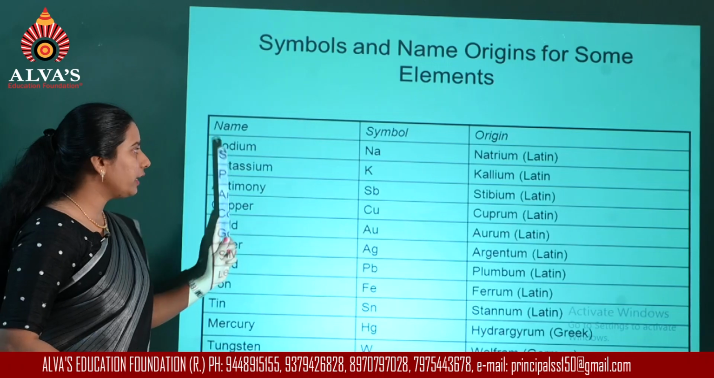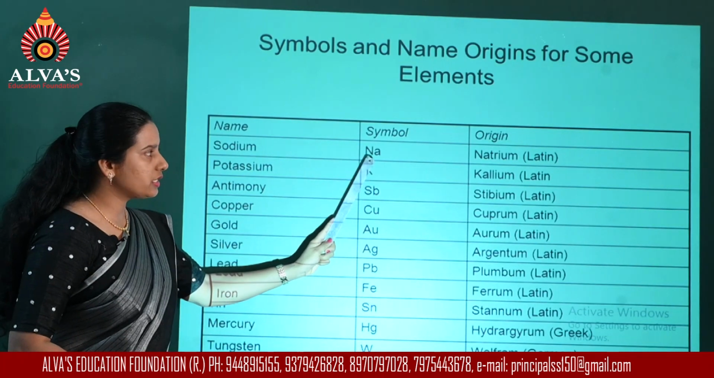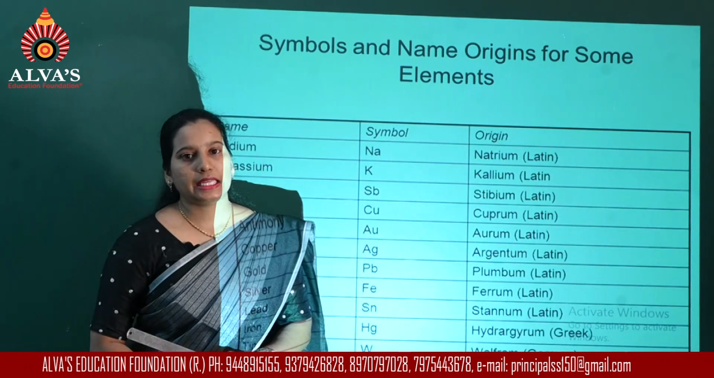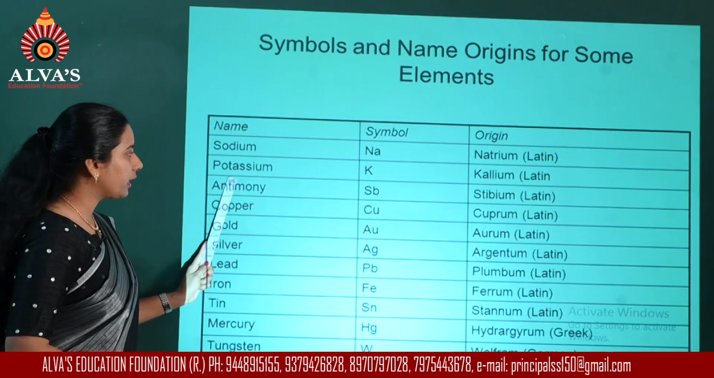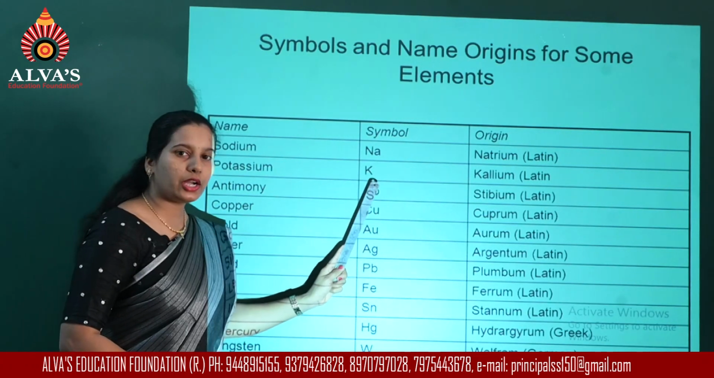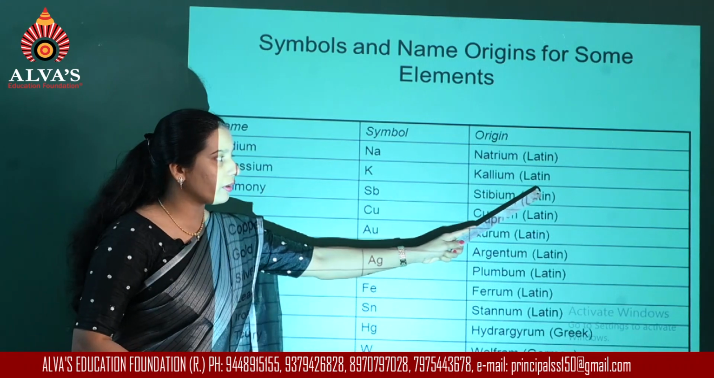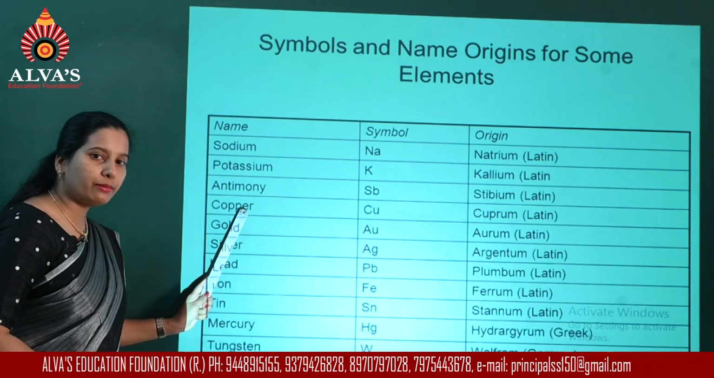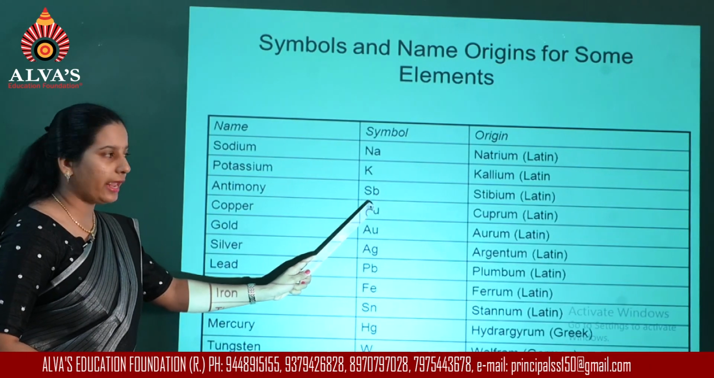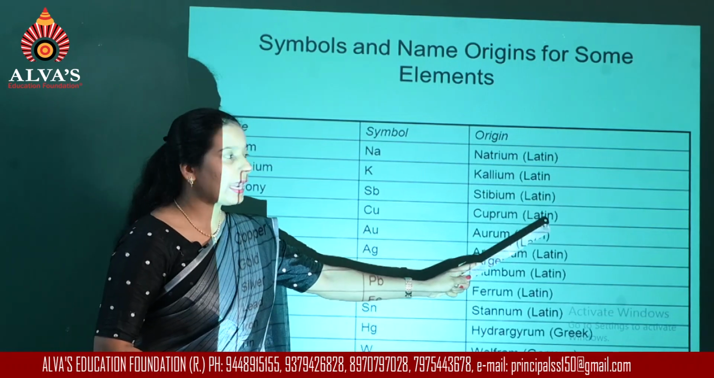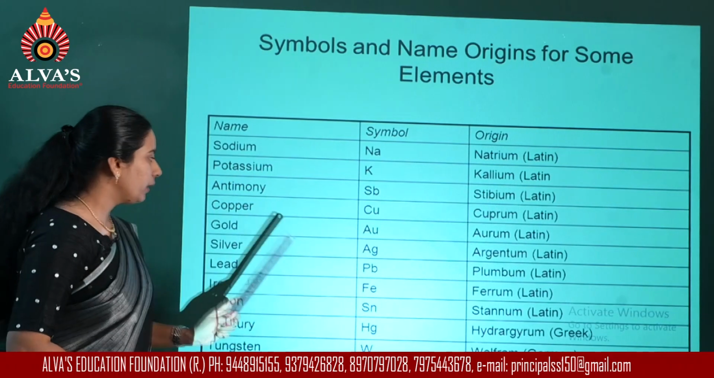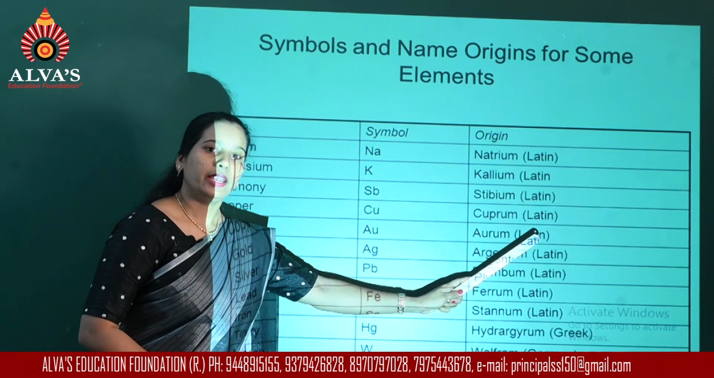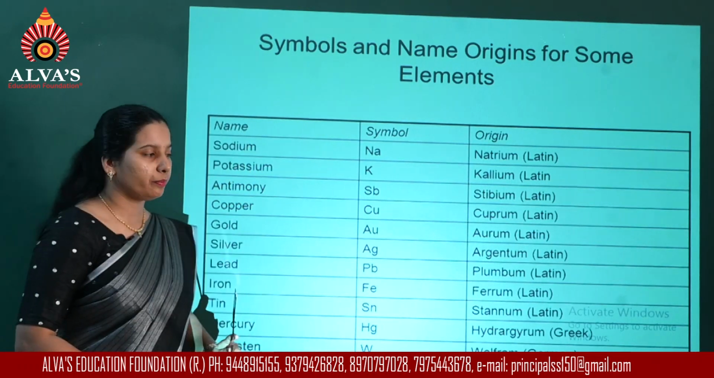N is not there, even A is also not there. Now this symbol is derived from its original Latin name, that is natrium. Similarly, in the case of potassium, the symbol that we use, K, is derived from its Latin name kalium. In the case of antimony, the symbol Sb is derived from its Latin name stibium. In the case of copper, again the symbol is derived from its Latin name cuprum.